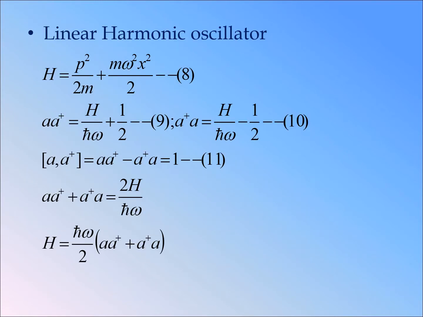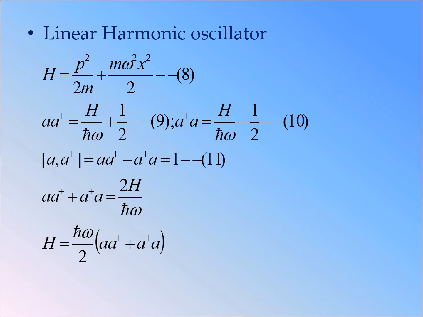So for the linear harmonic oscillator, H is equal to p squared by 2m plus mω squared x squared by 2. So the above equations 6 and 7 can be written as A A† is equal to H divided by ħω plus half, and A† A is H by ħω minus half.